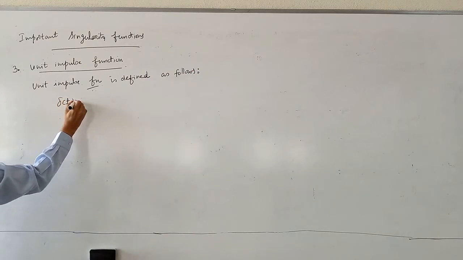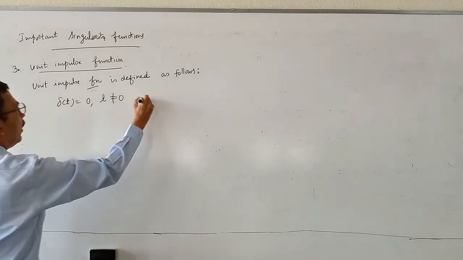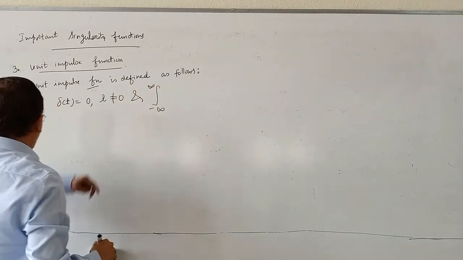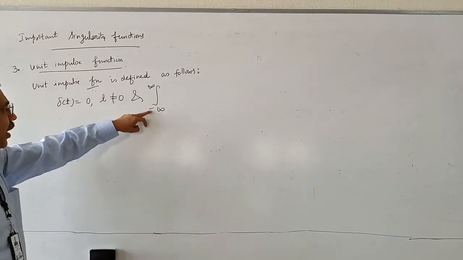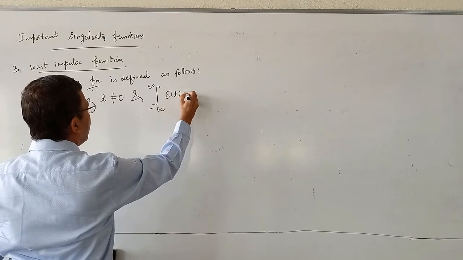Delta of t is equal to 0 when t not equal to 0 and integration from minus infinity to plus infinity, delta of t dt is equal to 1.